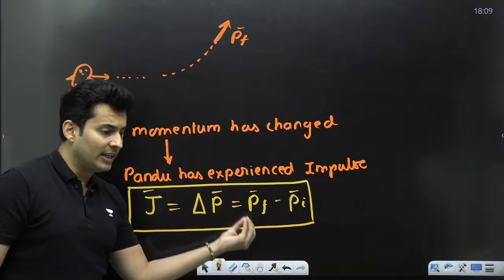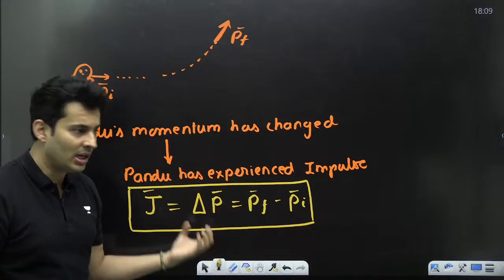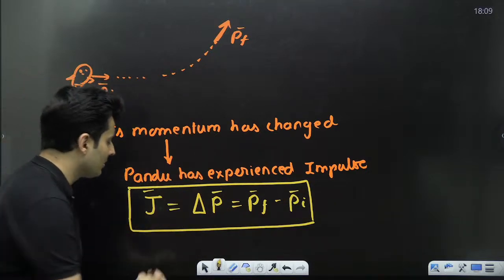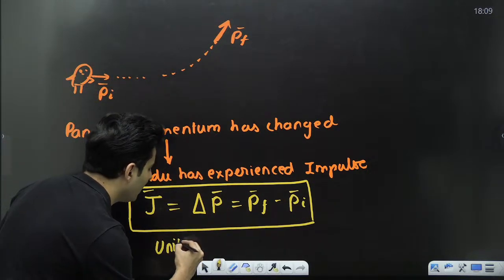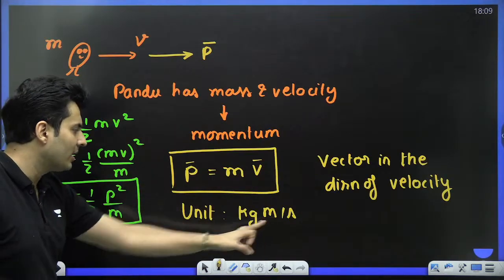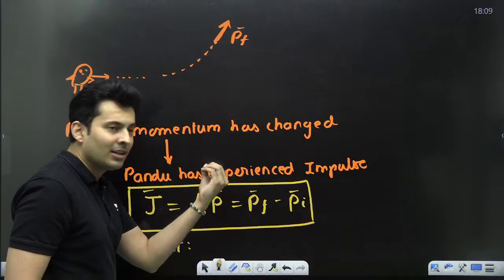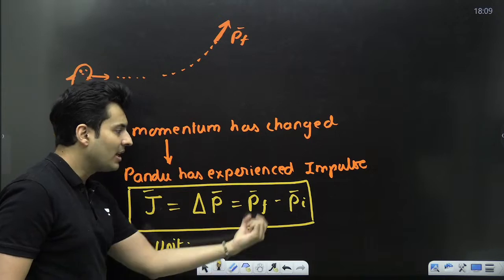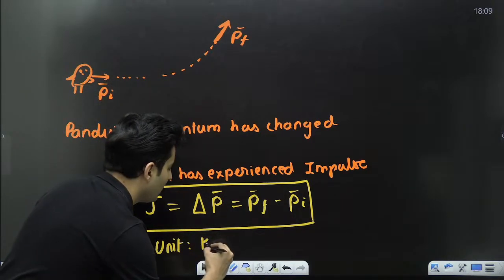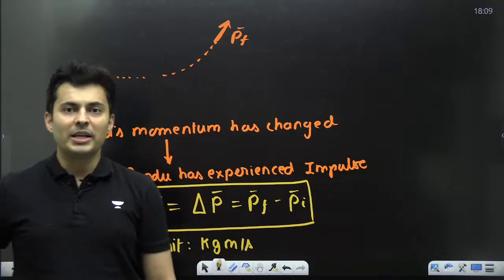Change of laddus, final laddu minus initial laddu. Change of monkey, final monkey minus initial monkey. Change of momentum, final momentum minus initial momentum. Okay, keep this in mind. Obviously, the unit of impulse will be the same as momentum itself. Whatever I put over here should be valid here also, because it is bananas minus bananas, monkey minus monkey. Same kind of units. Kg meter per second, kg meter per second. So this will also be kg meter per second.